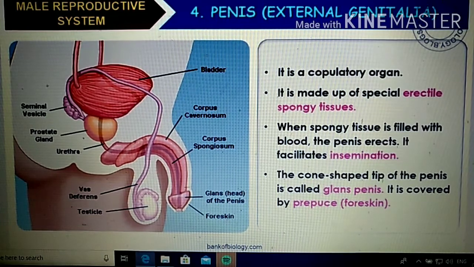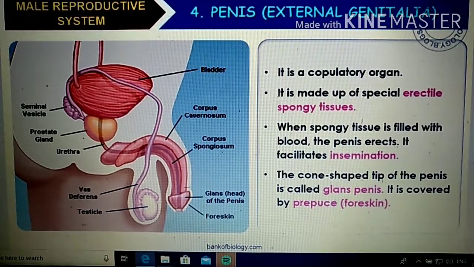What do you mean by insemination? The ejection of the semen into the female genitalia or outside is called insemination, right? Once the penis becomes erect, then only that ejection will take place. So this spongy tissue has that mechanism. When the male is excited and there is proper blood circulation, the penis will become erect and there will be more blood supply, which in turn leads to the insemination process. It will help the insemination process very easily, right?